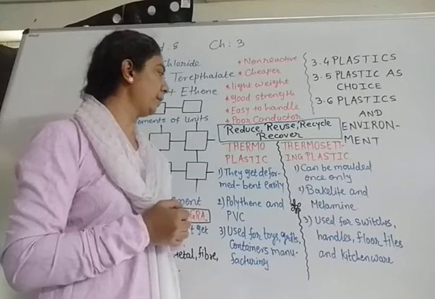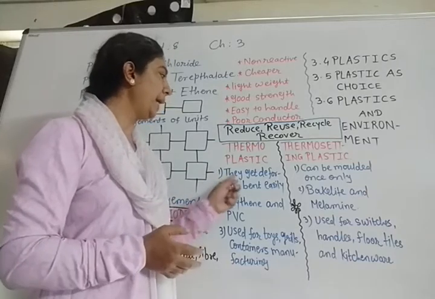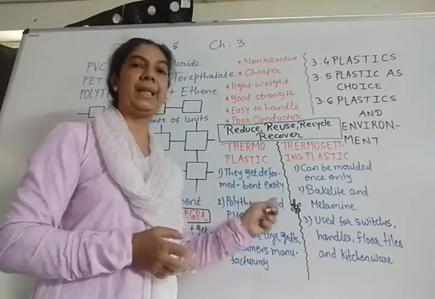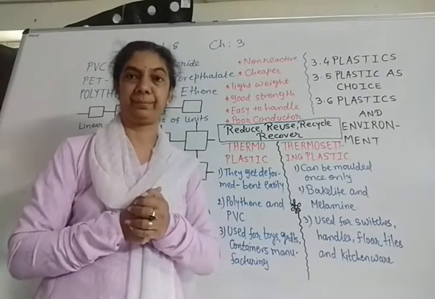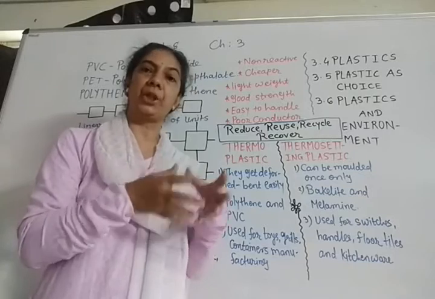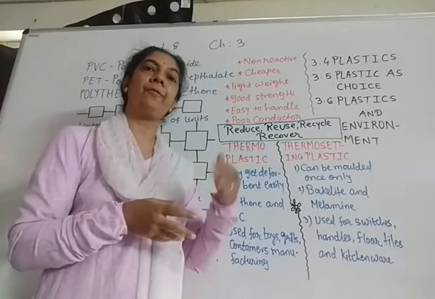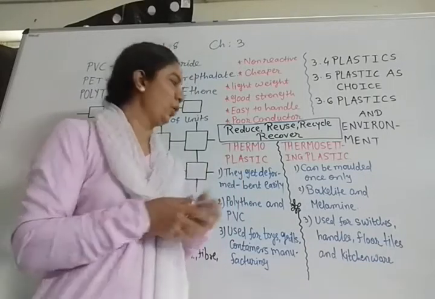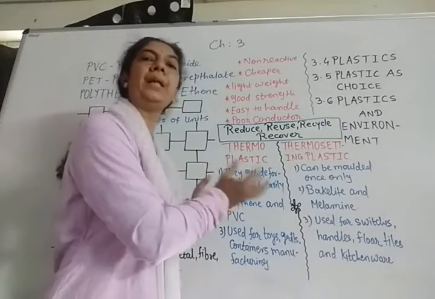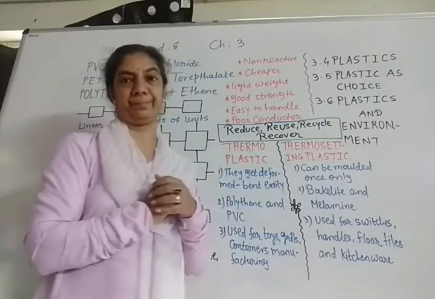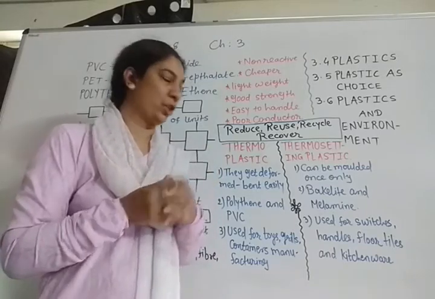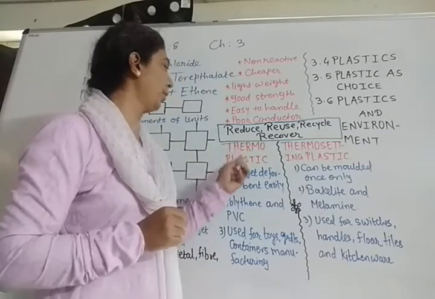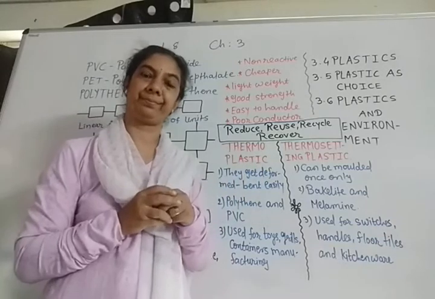First, thermoplastics, they get deformed very easily. That means they can bend very easily. So once we have given any shape to them, if we heat them, we can mold them, we can reshape them very easily. It means they are softer. So that type of plastics are known as thermoplastics.